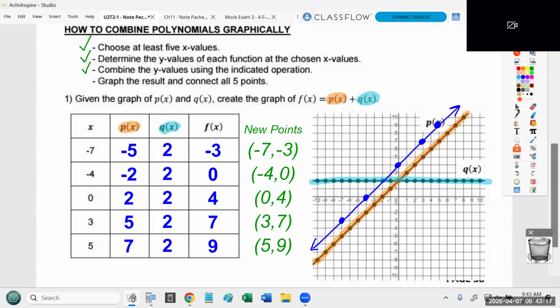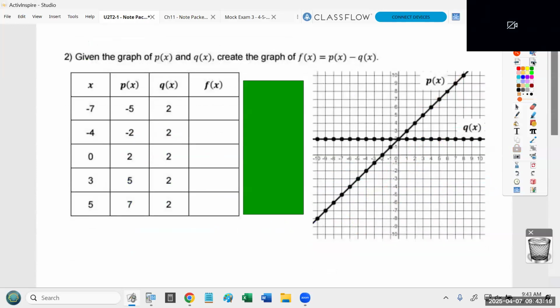All right, go ahead and turn the page. We're going to do this again. Now, on the next page, we are using the exact same 2 functions. We're still using p of x. So to save time for you all, I pre-typed the values. We're also using the same exact q of x, this line that's just always equal to 2. The difference is we are now doing p of x minus q of x. That's the only thing I've changed. We're subtracting instead of adding.